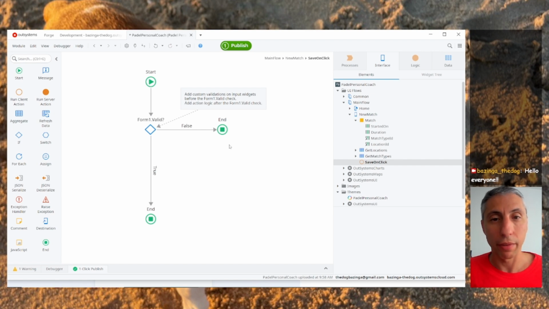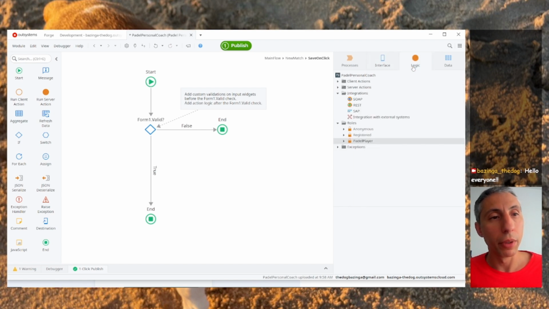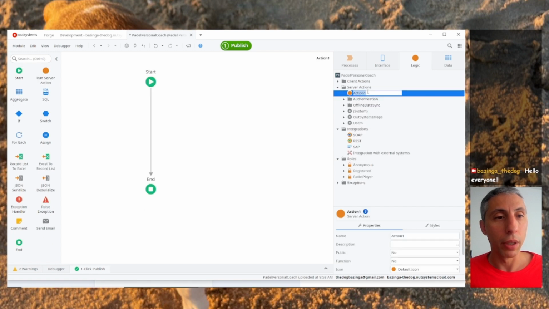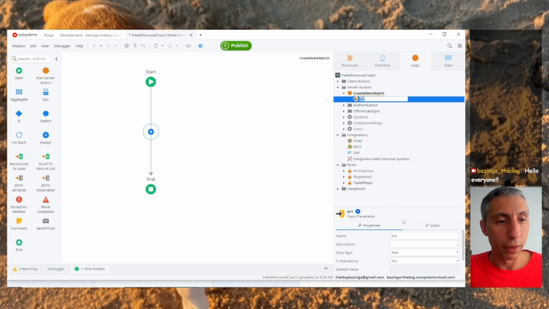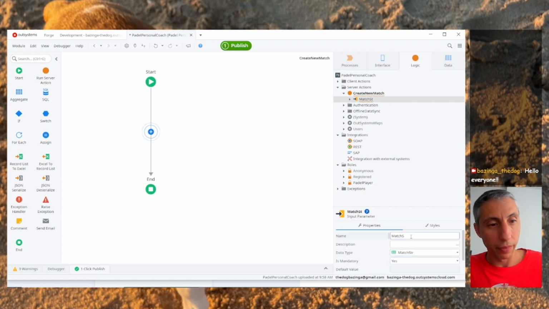One of the things I'm going to create is on my server actions. I'm going to have here the create a new match, and this will receive the match structure. That's right, let's call it match structure.